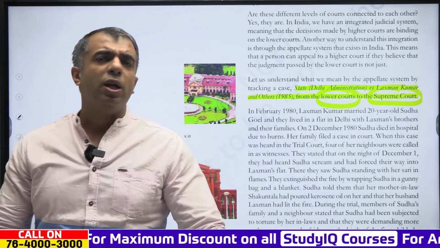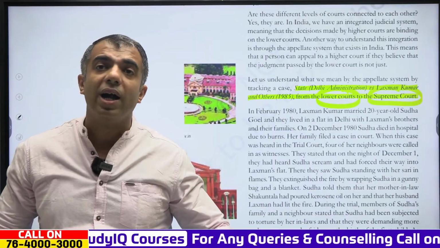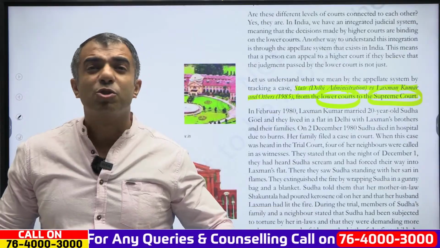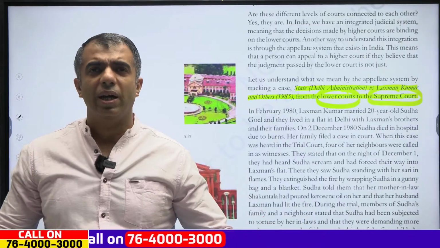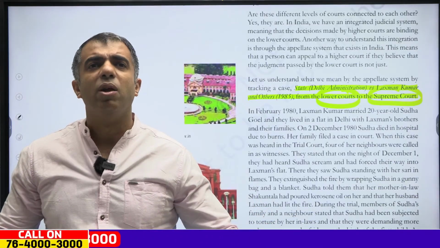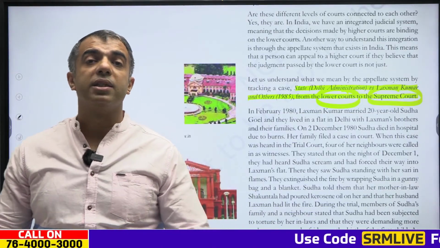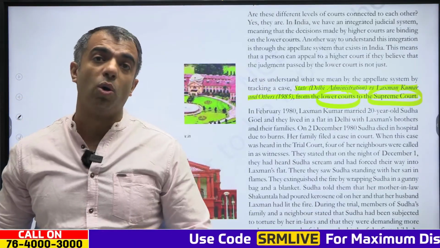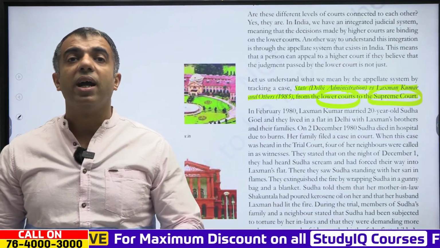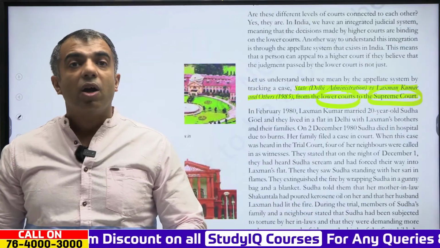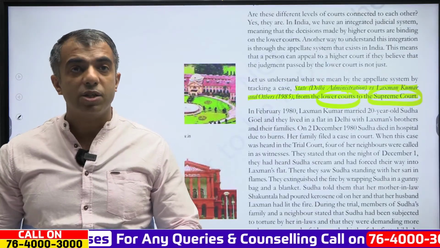Now, during the trial, the members of Sudha's family and neighbors stated that Sudha had been subjected to domestic violence and torture by in-laws for demanding more dowry, and also for demanding valuables. In the defense, Lakshman and his mother stated that Sudha's sari had accidentally caught fire while she was working in the kitchen. On the basis of this and other evidence, the trial court convicted Lakshman, his mother and his brother-in-law, and all of them were sentenced to death.